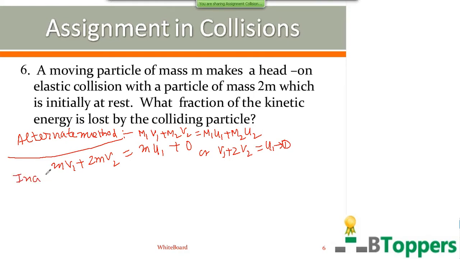So in a head-on elastic collision, we can write v2 minus v1 equal to u1 minus u2. Here u2 is 0. So we have to eliminate v2 from the two equations, because to find the fractional decrease in the kinetic energy of the first particle, you have to know the ratio of v1 and u1. For that you have to eliminate v2.